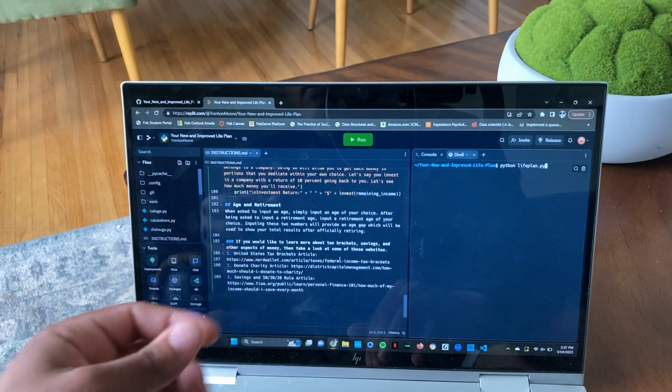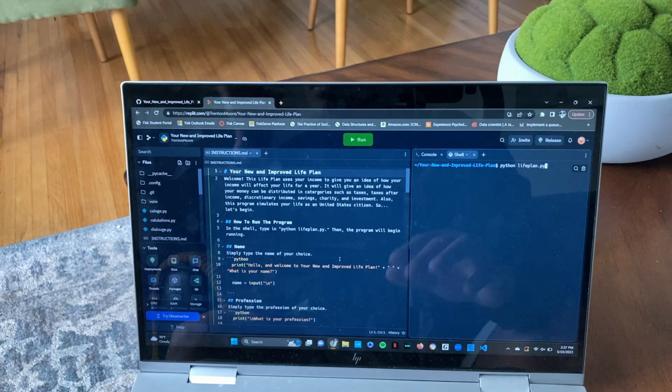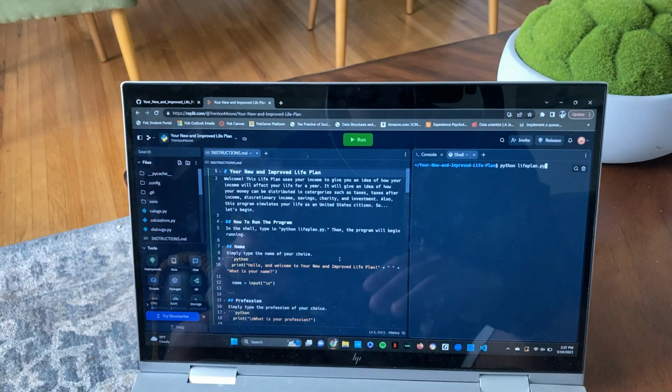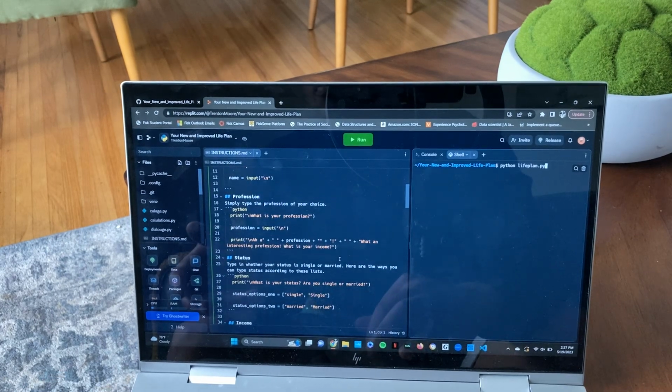You also have your age and retirement. So the point of this whole app is, like I said, it gives you a whole life plan of what you can do at your current age, but also the future. So for this one, I definitely added a little bit more complexity in the sense of what it does. Also, there's more variables.